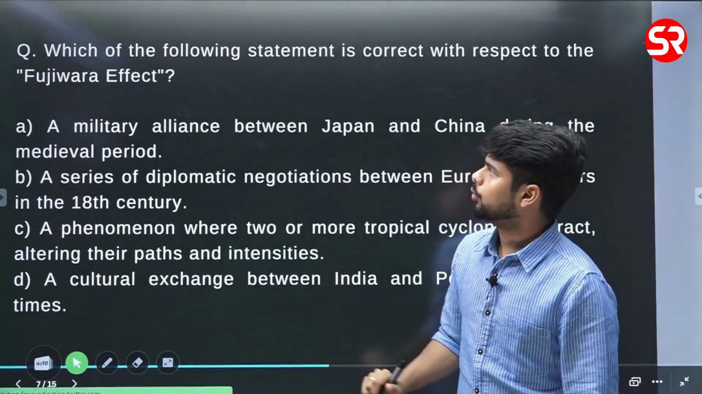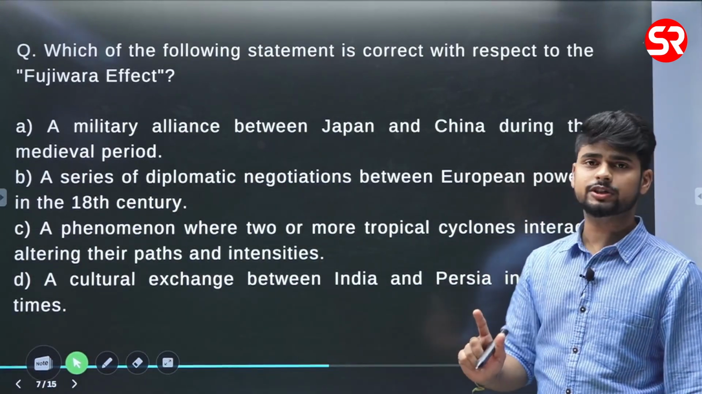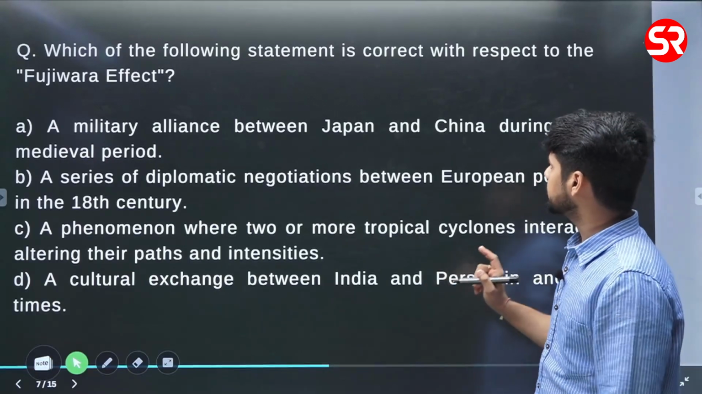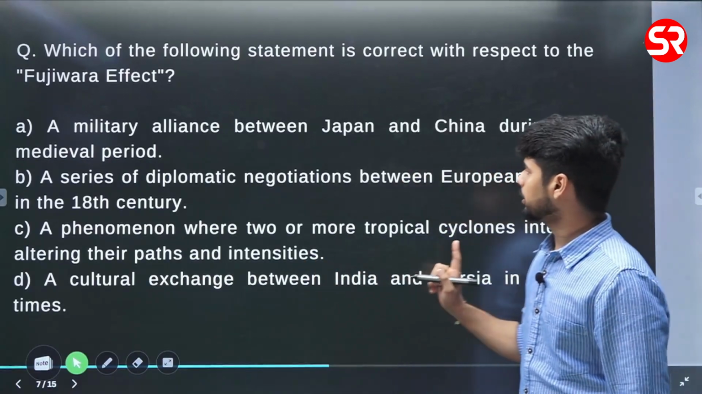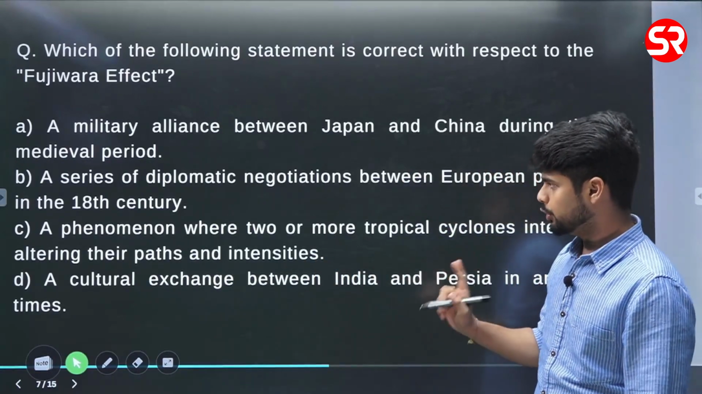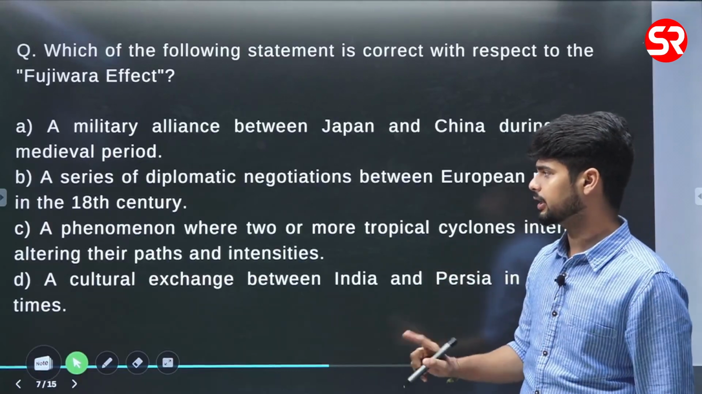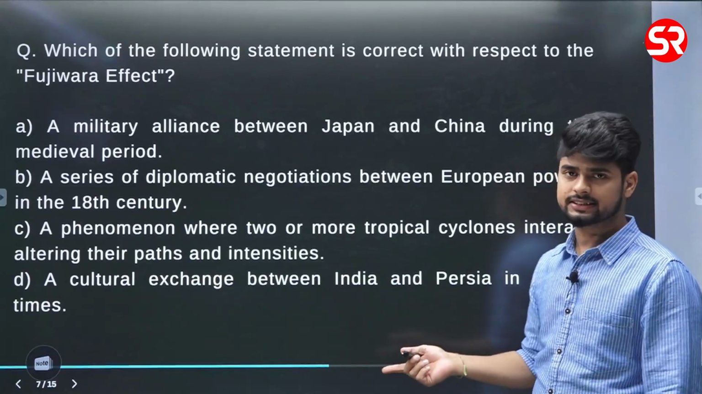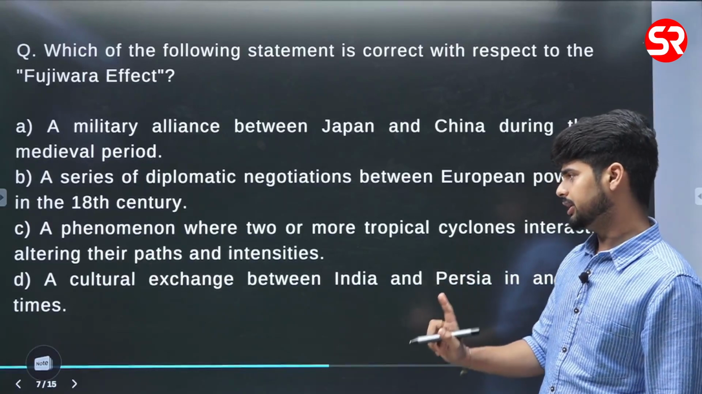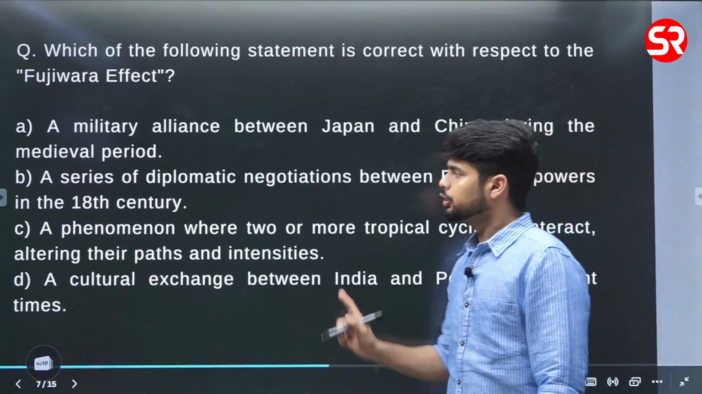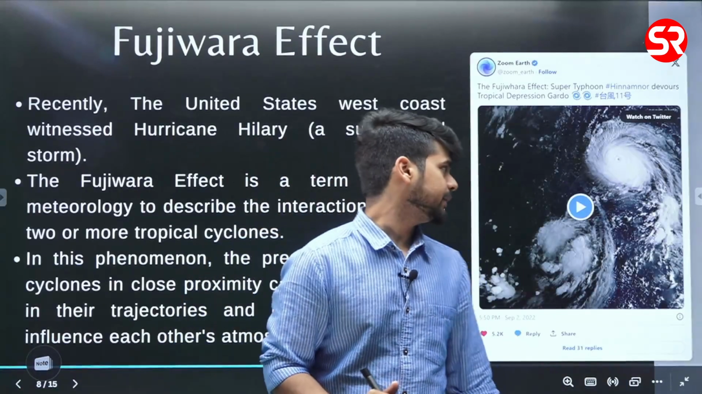Fine. Now going ahead, which of the following statements is correct with respect to the Fujiwhara effect? A military alliance between Japan and China during medieval times? No. A series of diplomatic negotiations between European powers? No. A phenomenon where two or more tropical cyclones interact, altering their paths and intensities. Okay. A cultural exchange between India and Persia in ancient times? This is also incorrect. So here the correct answer is option C. Okay, so what is happening?